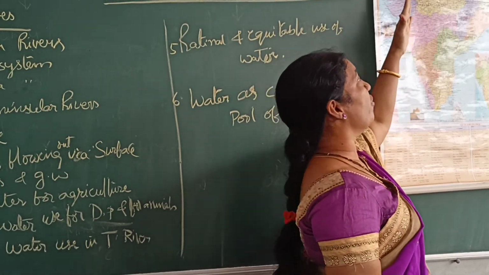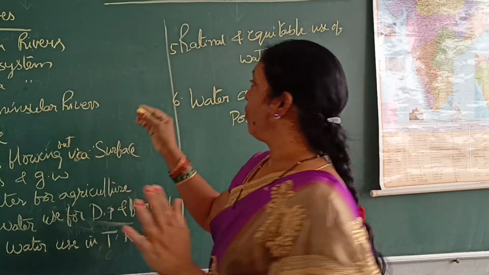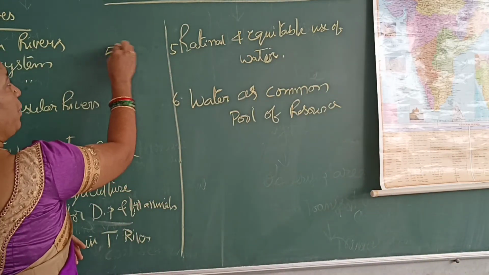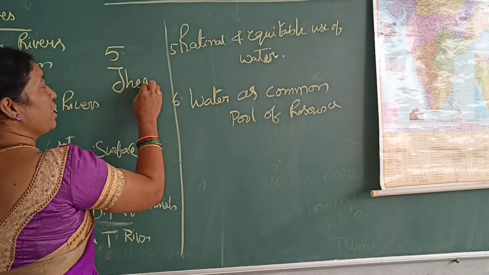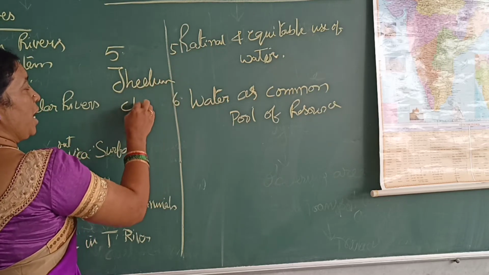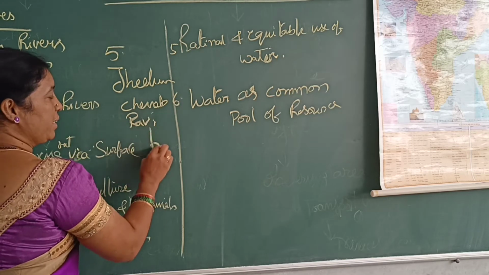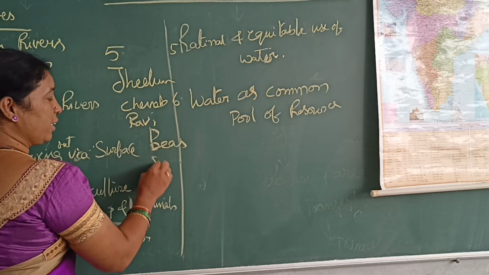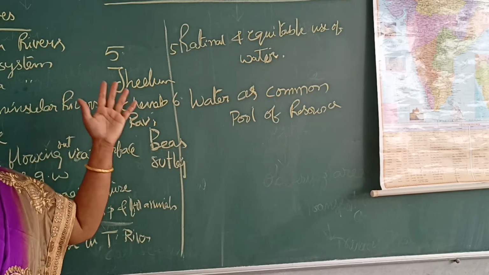In the west, the Indus River has 5 tributaries. What are the tributaries? We discussed even in the first lesson: Jhelum, Chenab, Ravi, Beas, and Satluj. These are the 5 tributaries of the Indus River.